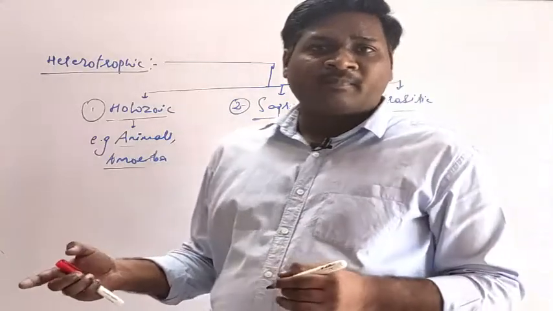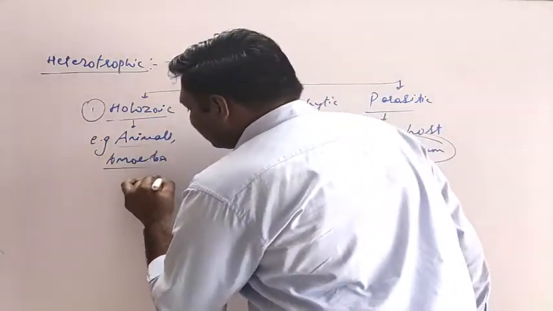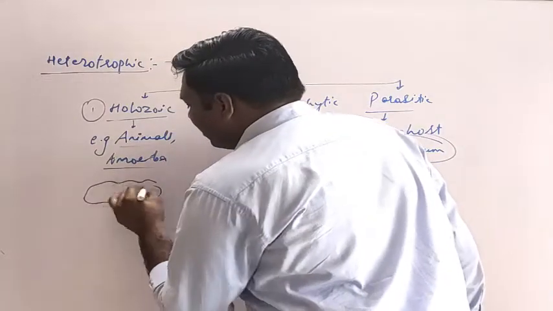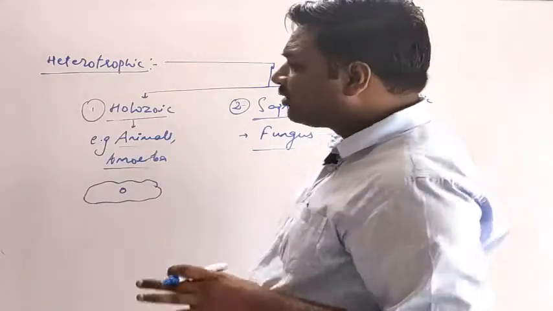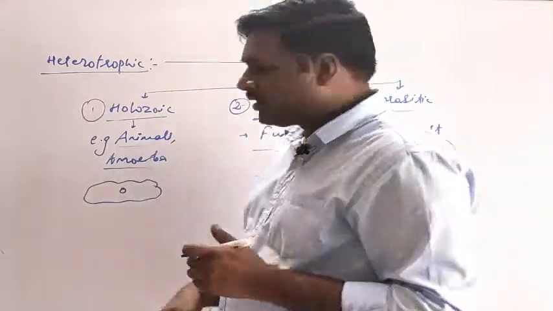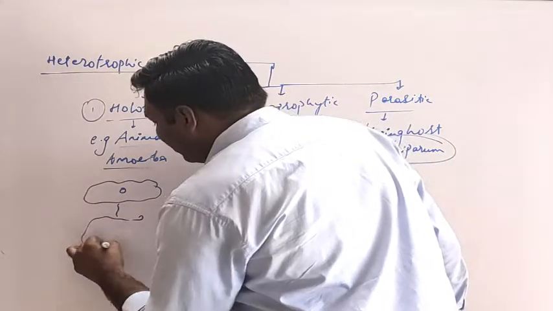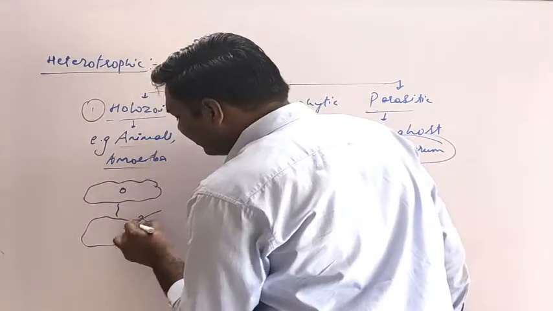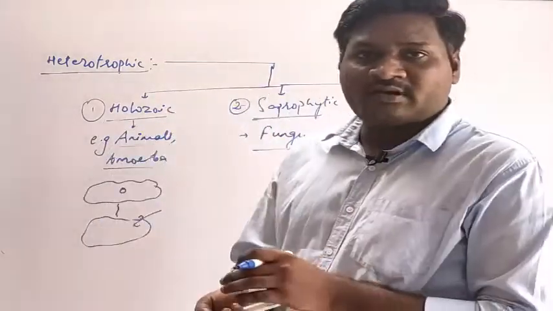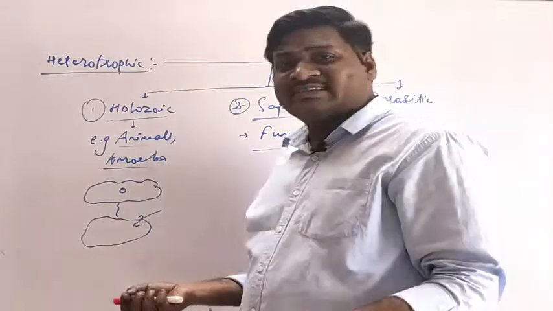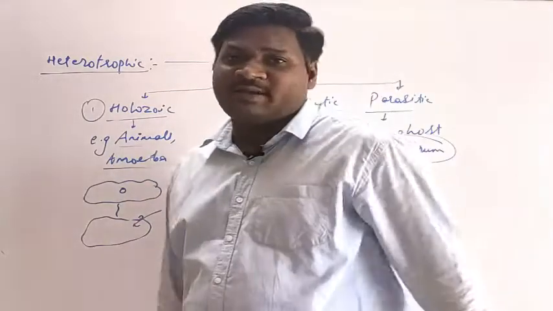In amoeba, see, amoeba is a single cell. Suppose this is a single cell, and there are certain structures which are responsible for digesting the food material. These structures allow the food material to be ingested inside. After ingesting the food, they start to decompose it, in the sense that they digest it with the help of certain enzymes, and these enzymes are secreted by the amoeba itself.